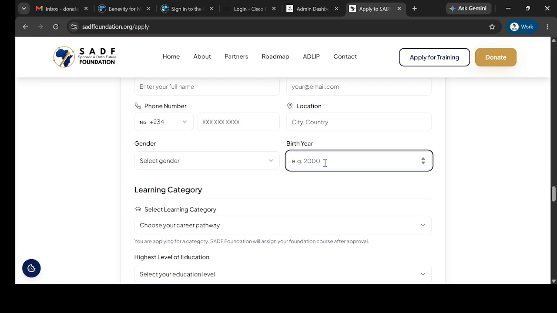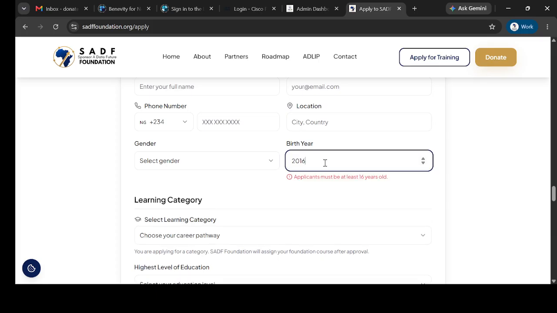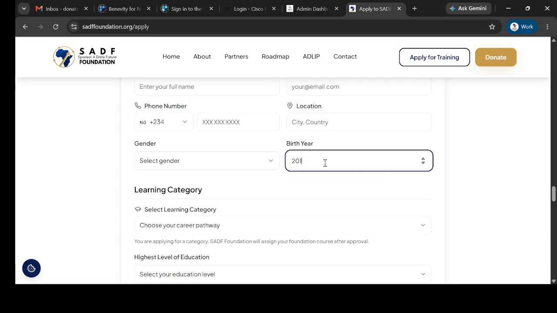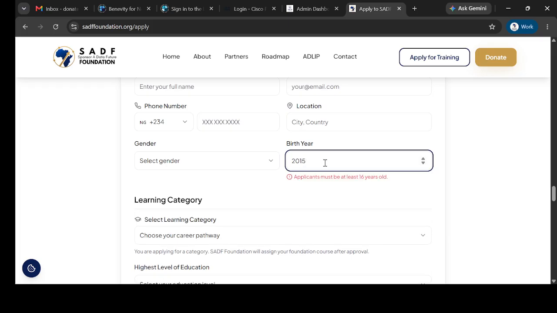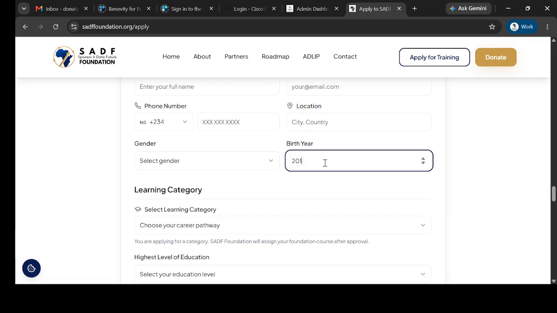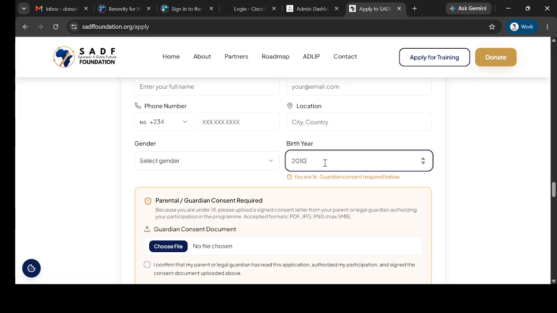Now let's assume I want to enter a year, let's say 2016. Remember we said the sponsorship is for the ages of 16 to 40. So let's say 2010, yes, sorry, 2010 is 16 years.